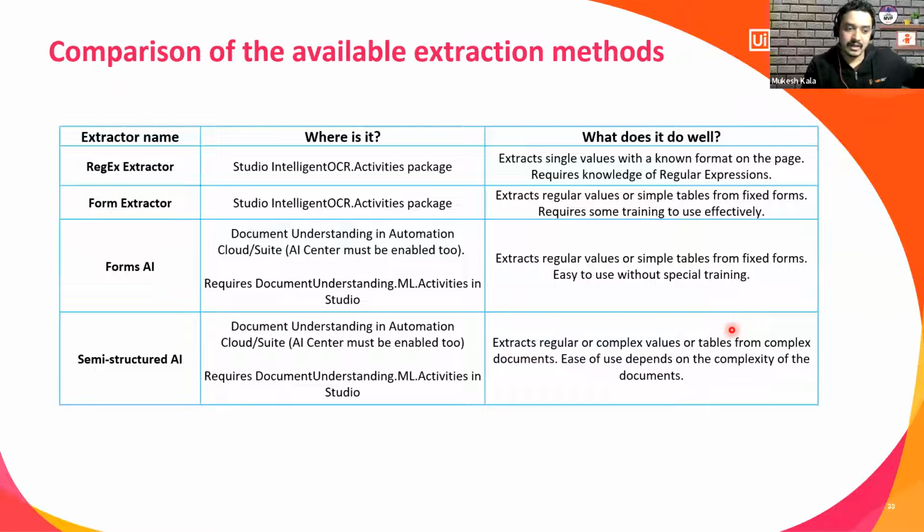Extractor, the same grid which I have in the classification, the same grid is available here. Where is the extractor? Which package will it be available in, and what information do you want to extract? Okay.